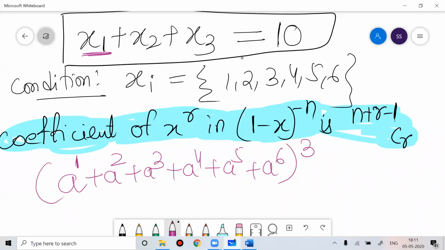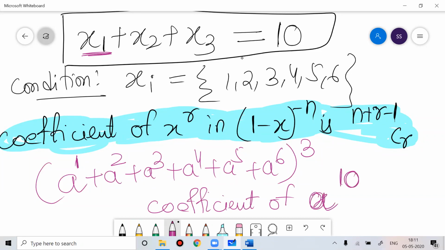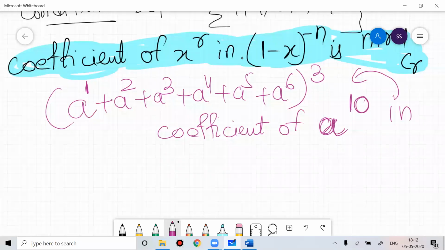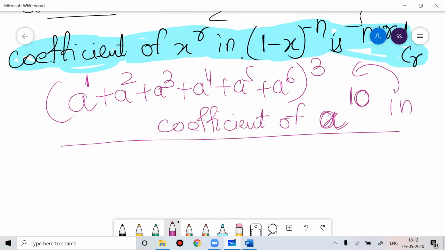To solve this problem you have to find the coefficient of a to the power 10 in this. If you can find the coefficient of a to the power 10 in this, you get the answer. Now you know that they are in GP, so you can solve it further by writing the coefficient of a to the power 10.